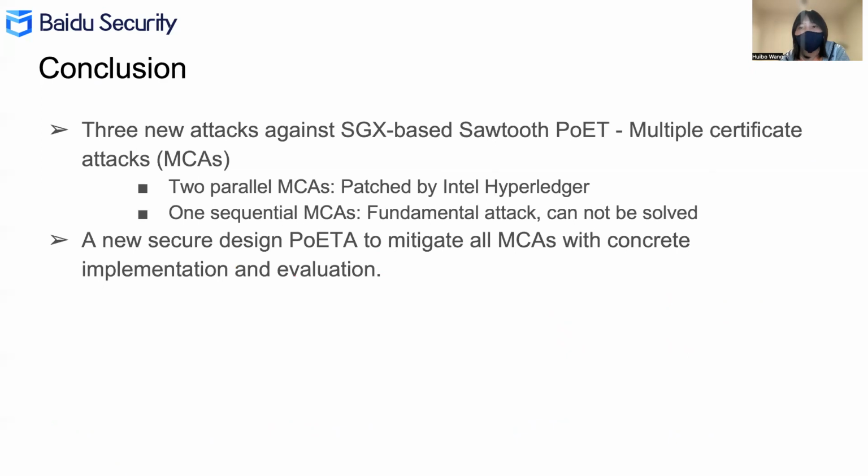To conclude, we have found a new category of attacks, multiple certificate attacks against SGX-based Sawtooth POET, including 2 parallel MCAs and 1 sequential MCA. The 2 parallel MCAs have been addressed by Intel Hyperledger, while sequential MCAs, as a fundamental attack of POET, cannot be resolved. We propose a secure design, POETA, to mitigate all MCAs, with concrete implementation and evaluation.